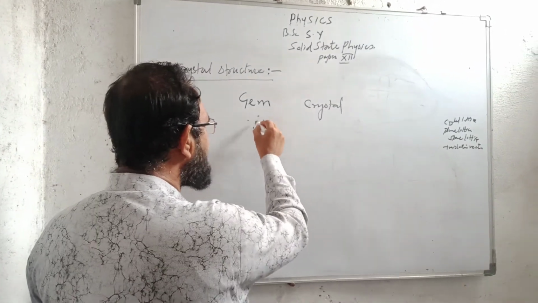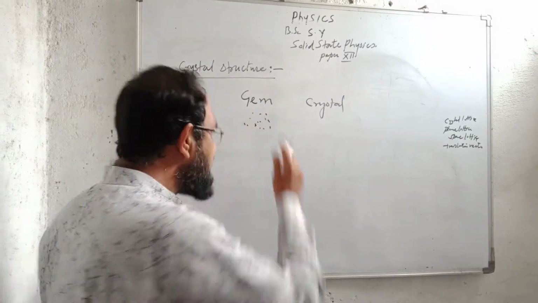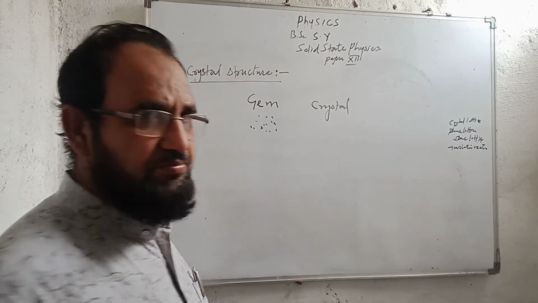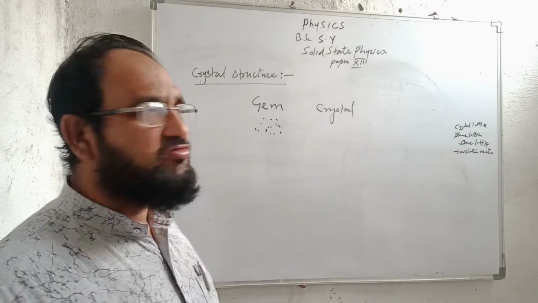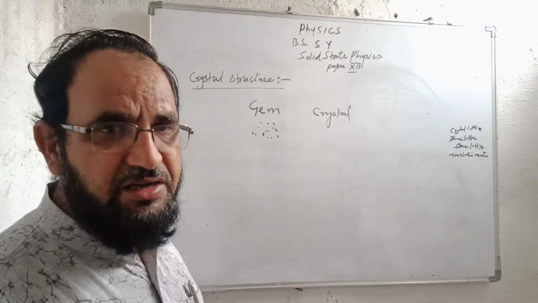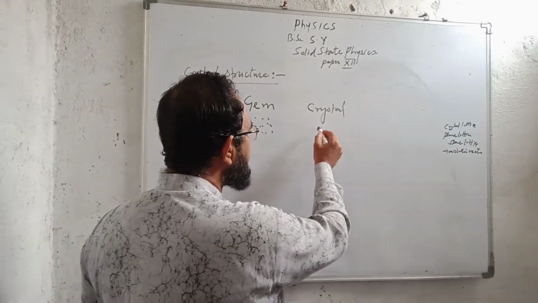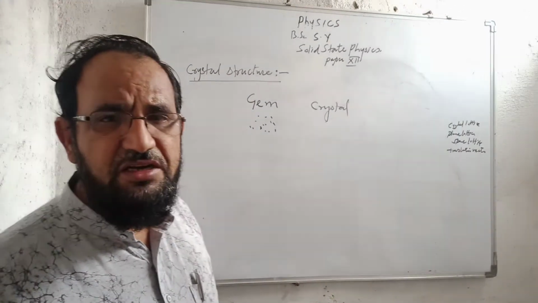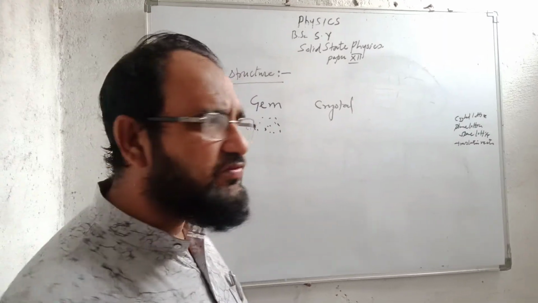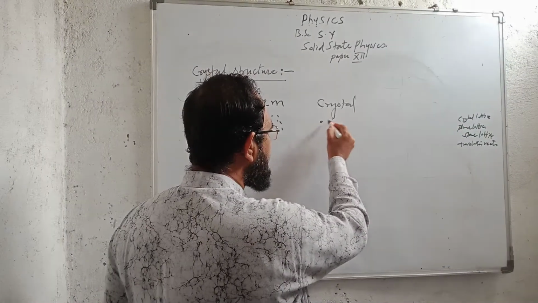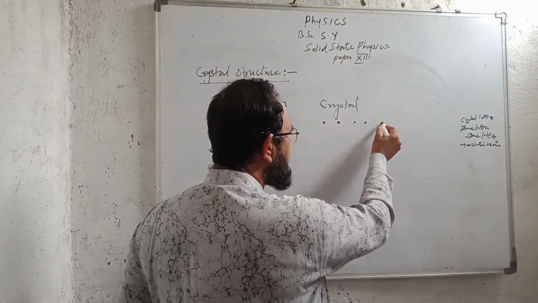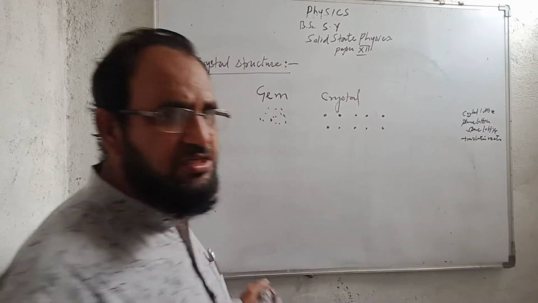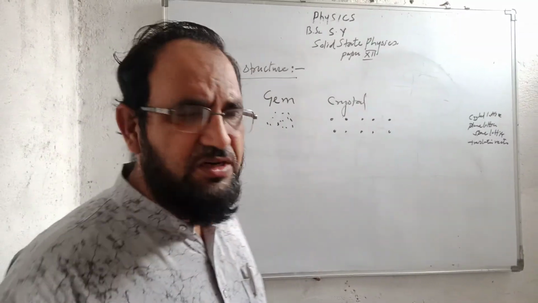Molecules are randomly arranged. For example, we can say that glass is a gem, while we can say that the diamond is a crystal. So in a crystal, a large number, an infinite number of the atoms are regularly and periodically arranged, and they form a particular shape.